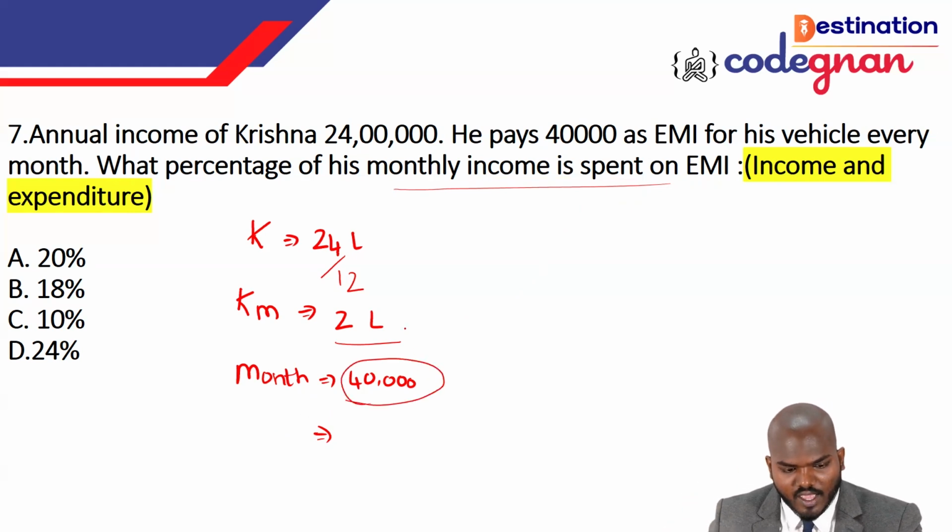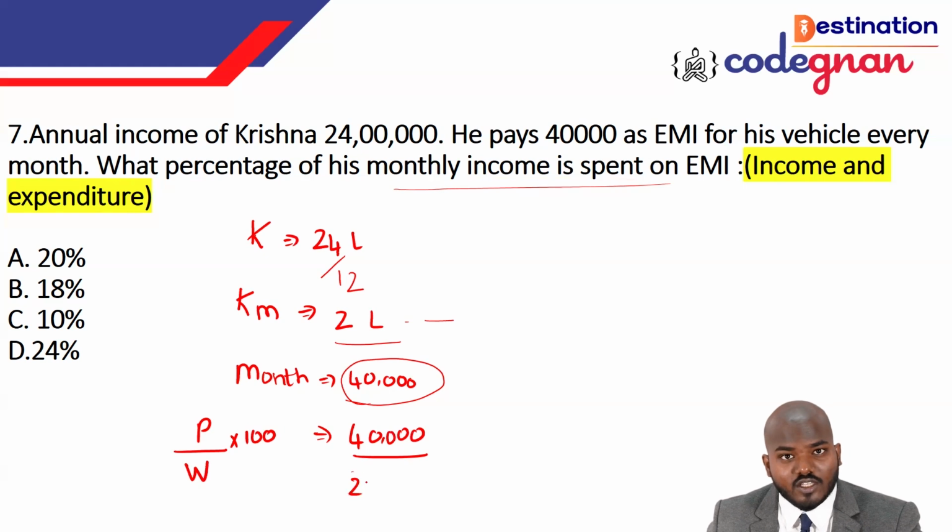Okay, this is the part and this is the whole. The whole month salary we can call 2 lakhs, and the monthly EMI we can call 40,000. Then part by whole times 100 is the formula for the percentage. So, 40,000 by 2 lakhs.